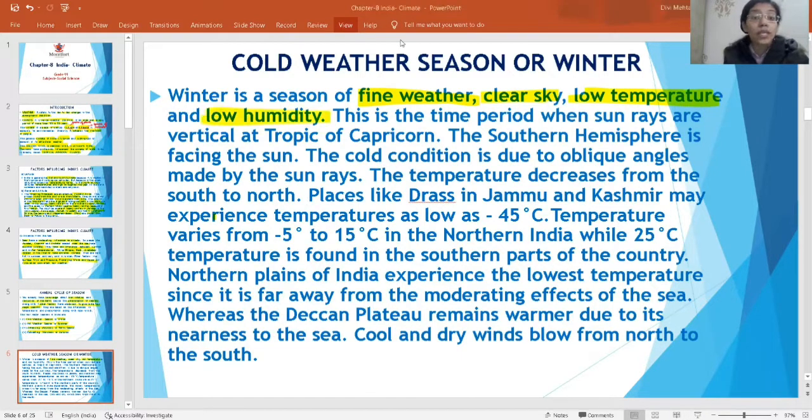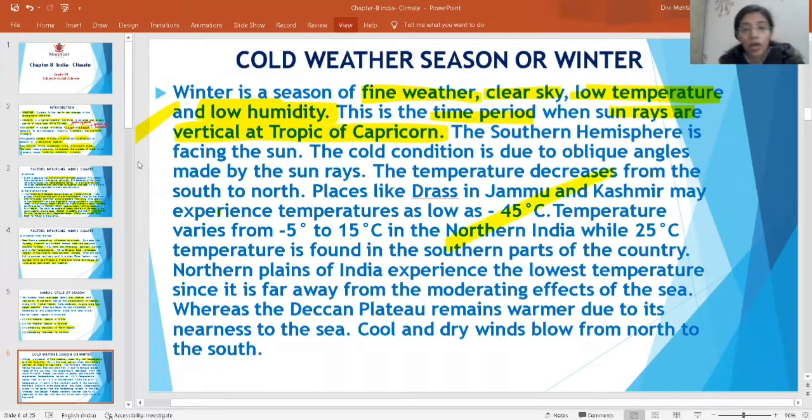Okay, low humidity is there, because winter season is there. Now, when temperature is low, then humidity will also be low. So the time period when sun rays are vertical on the Tropic of Capricorn. This cold weather season takes place when your sun rays are vertically falling on your Tropic of Capricorn. If I talk about it, southern hemisphere is facing the sun. Now what happened? We live in the northern hemisphere. So the Tropic of Capricorn sun rays are vertical and southern hemisphere is now facing the sun.